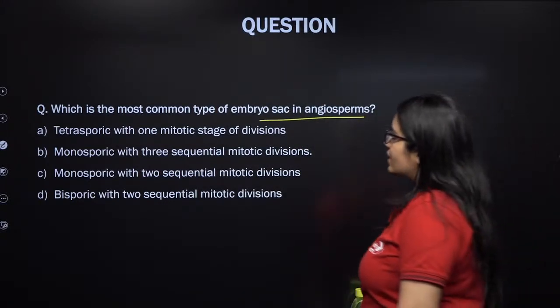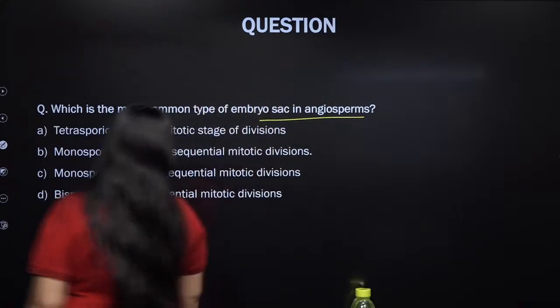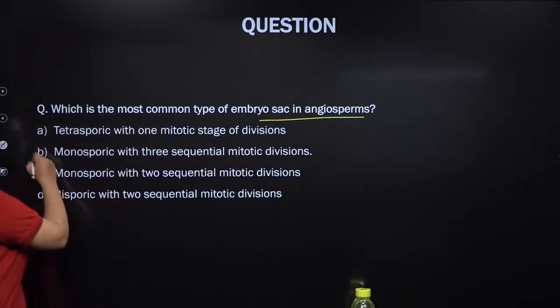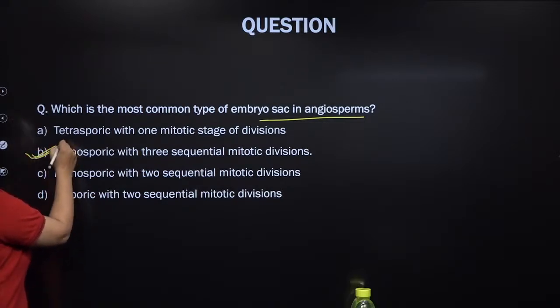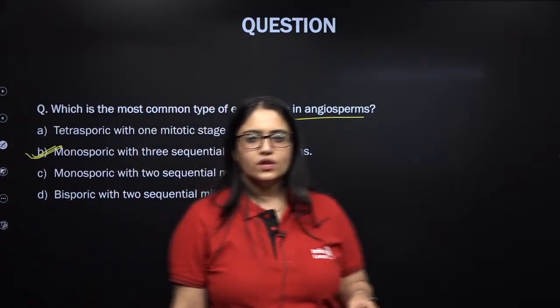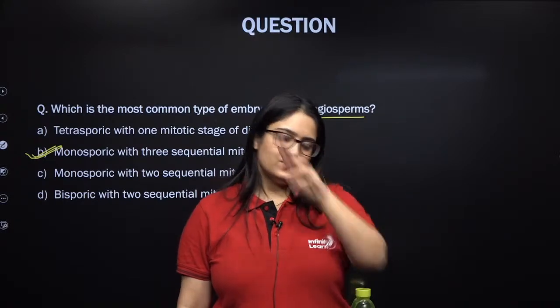Yes, that is absolutely correct. The most common type of embryo sac in angiosperm is monosporic with 3 sequential mitotic divisions. I have already explained how it takes place. Now listen carefully. First of all, a megaspore mother cell, which is diploid in nature, will undergo meiosis to form 4 haploid megaspores. Out of these, in most angiosperms, 3 will degenerate. Only 1 will remain functional.